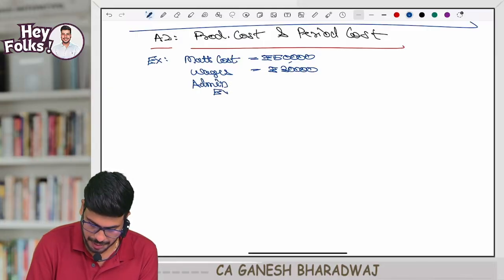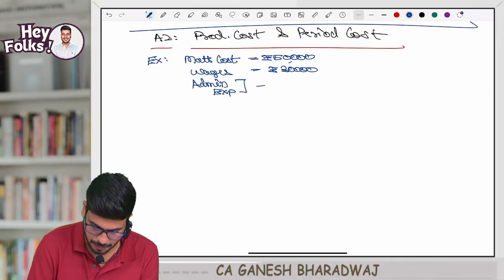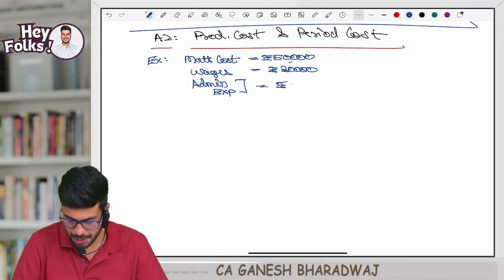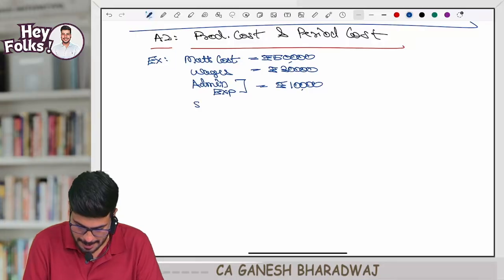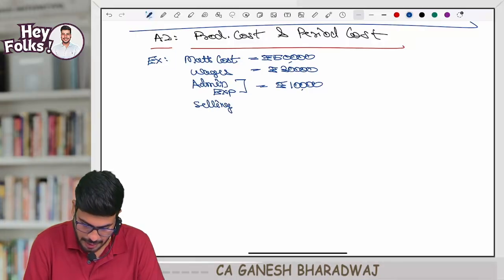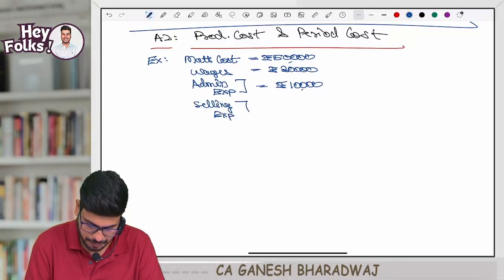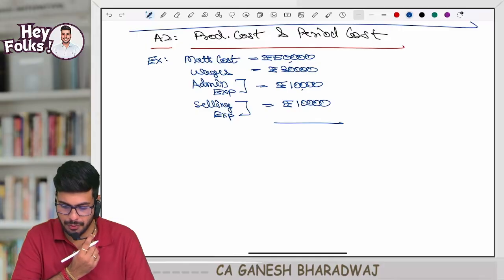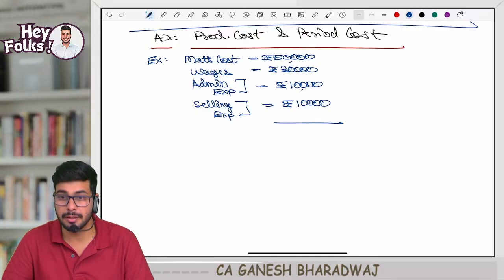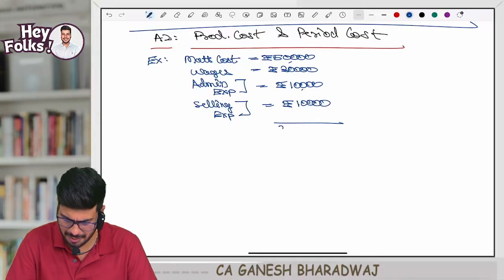Administrative expense, admin expense is equal to rupees 10,000. Selling expense is equal to rupees 10,000. What is the total? 50 plus 30 plus 10 plus 10, so 1 lakh. That's all.